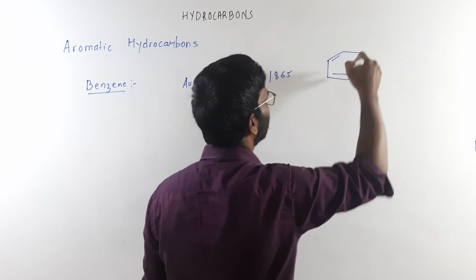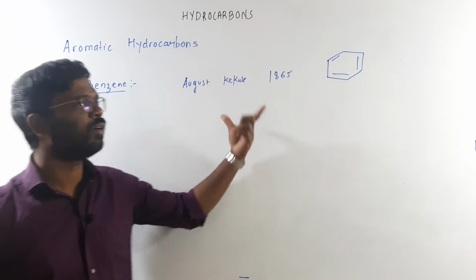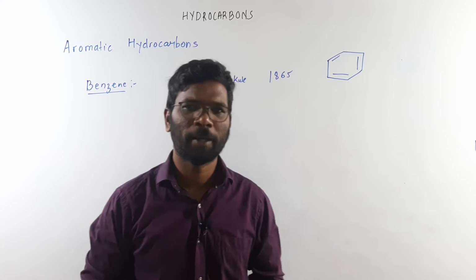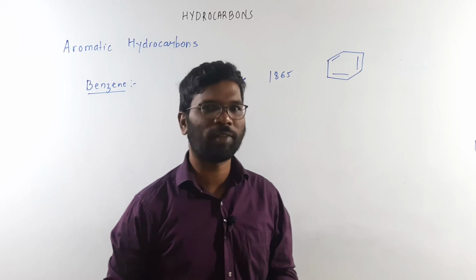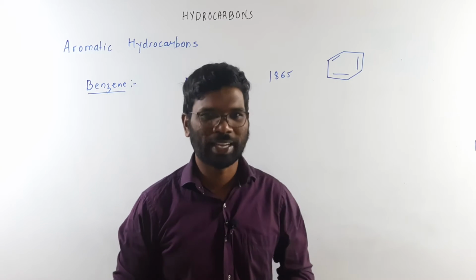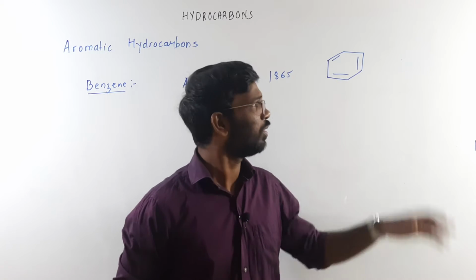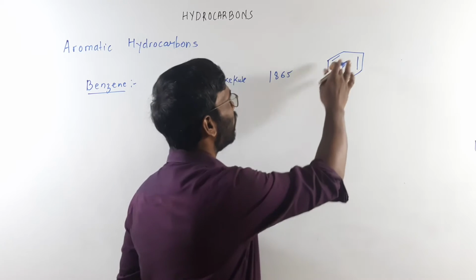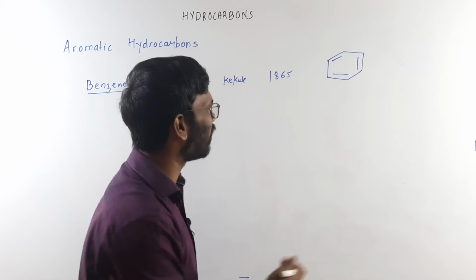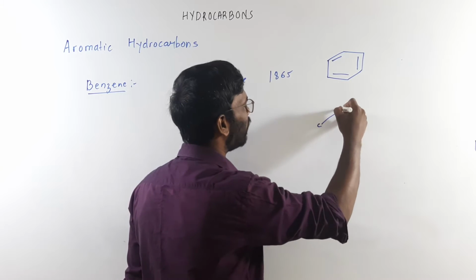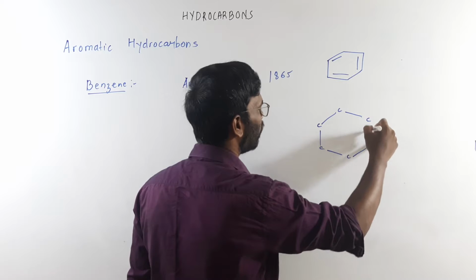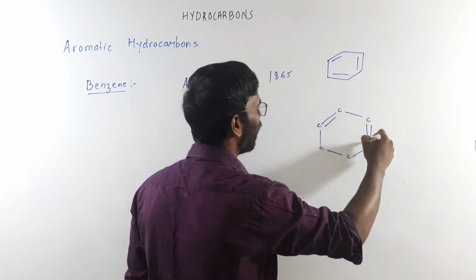His structure was this. It was widely accepted, but there were many aspects which he was not able to explain when it was tested experimentally. According to Kekulé, this was the structure. This is a bond line structure. Usually this is a carbon, this is a carbon, carbon, carbon, carbon, and carbon. And here there are alternate carbon-carbon double bonds.